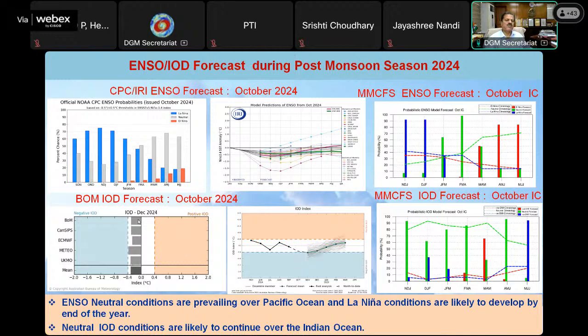If I look at the Indian Ocean dipole, this is the zero line, this is minus 0.4, and this is plus 0.4. All the models are on the negative side of zero. That means even though it is within minus 0.4 to 0, it indicates the negative side of normal. It is a neutral Indian Ocean dipole condition, but still on the negative side. So from a forecast like this, La Nina conditions are likely to develop by the end of this year. The neutral IOD conditions are likely to continue over the Indian Ocean.